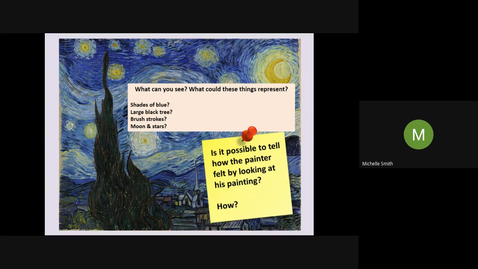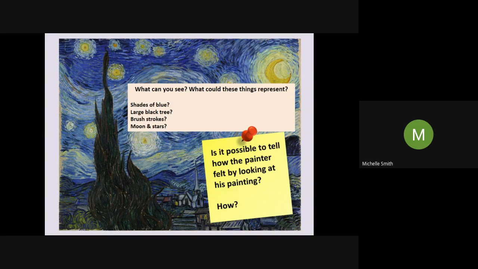We've got the brush strokes there. What do they look like? Are they quite graceful and dainty and fine and smooth? Or are they quite large and sort of turbulent? What's the vibe of those brush strokes? And finally, we've got the moon and the stars that are quite large.